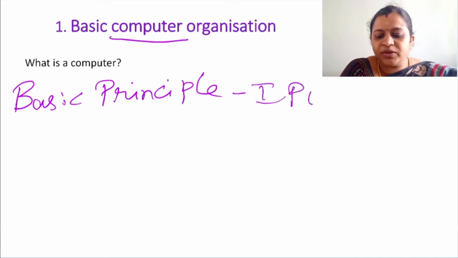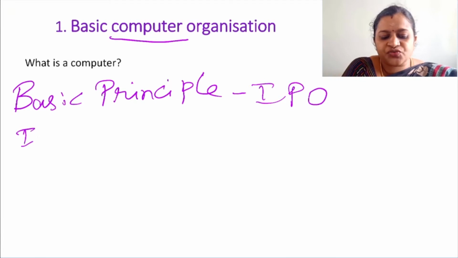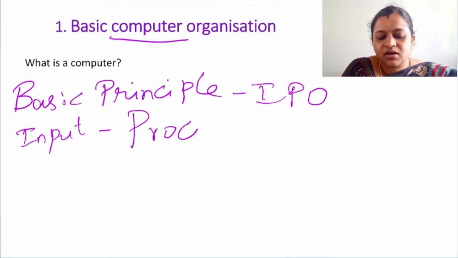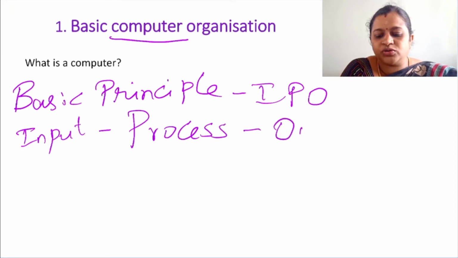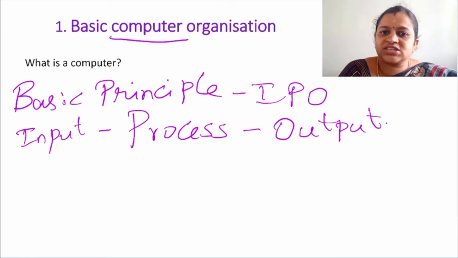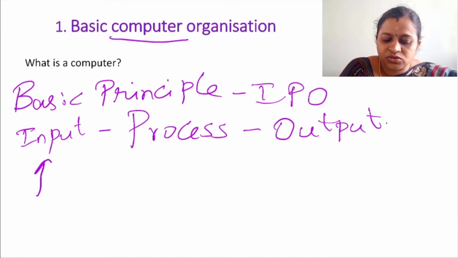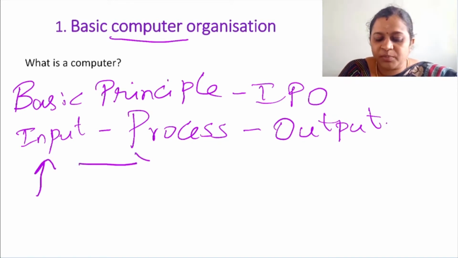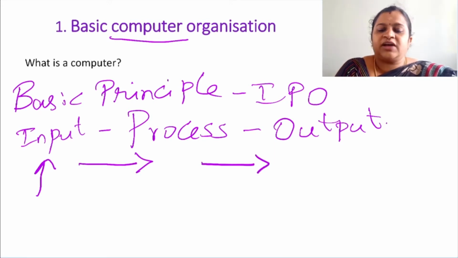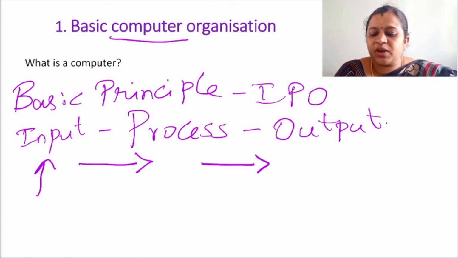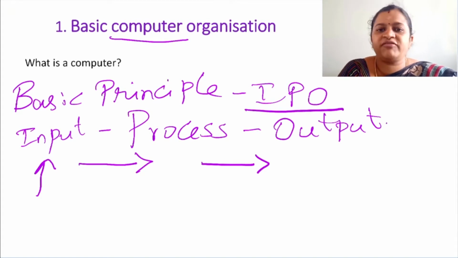So what is IPO? IPO stands for input, process and output. So the user has to give input to the computer system, which will be processed by the machine, the computer, and after processing the result will be displayed to the user as output. So this is the basic principle of a computer.